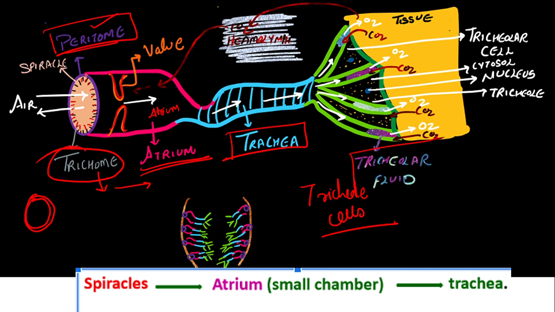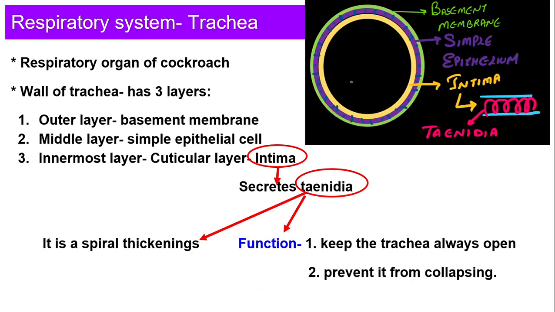See, this is the spiracle, then it leads to the atrium, then it leads to the trachea. From the trachea, tracheal cells are present. These tracheal cells, if you see the yellow color here, are directly in contact with the tissue. Now, what is present in these tracheal cells? This blue colored thing which you can see here is fluid. What do we call it? We call it tracheal fluid. Okay, now let's talk about the trachea.